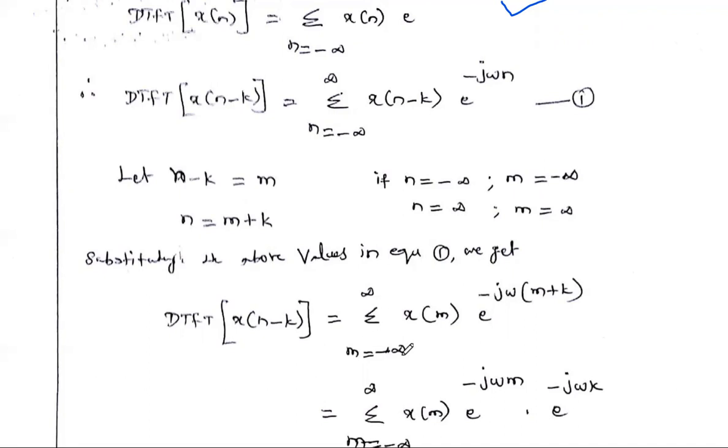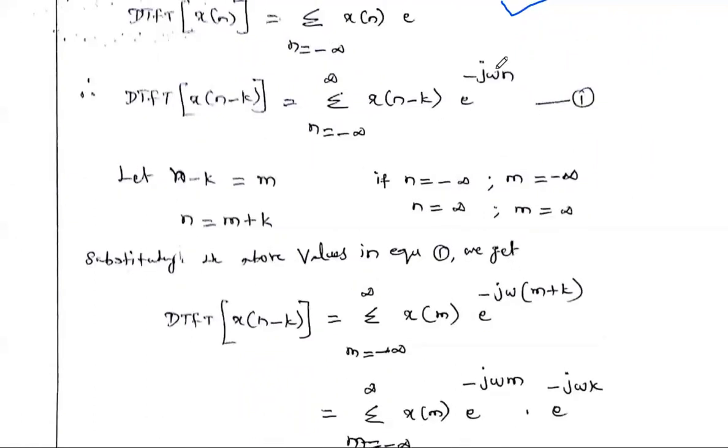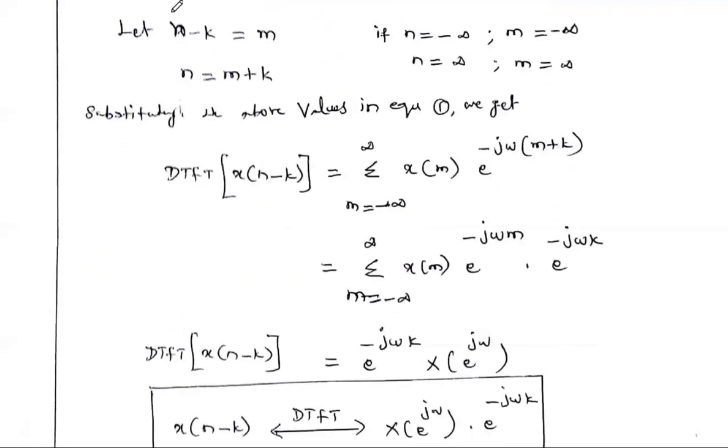We get summation m equal to minus infinity to infinity, and in the place of n minus k we put the new variable m, so x of m into e power minus j omega into, instead of n, m plus k. So just substitute these two values in the above equation.